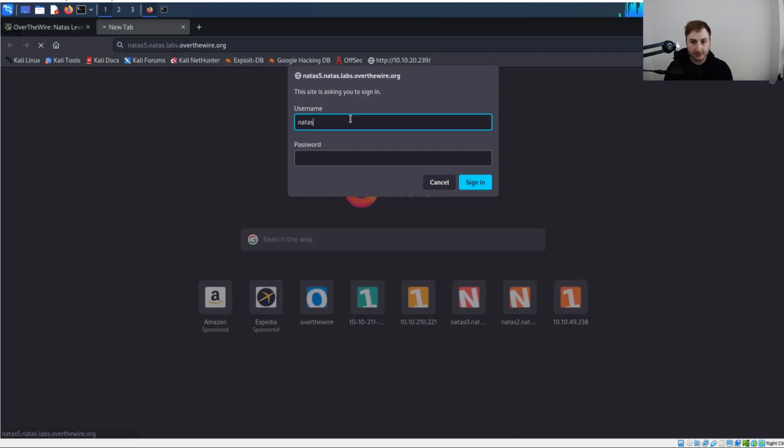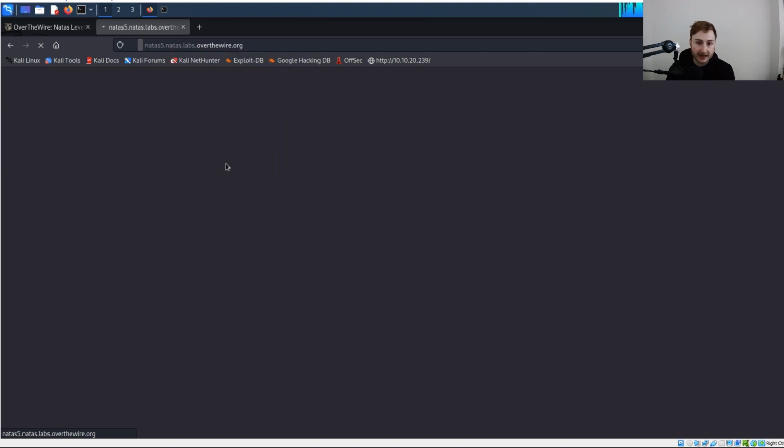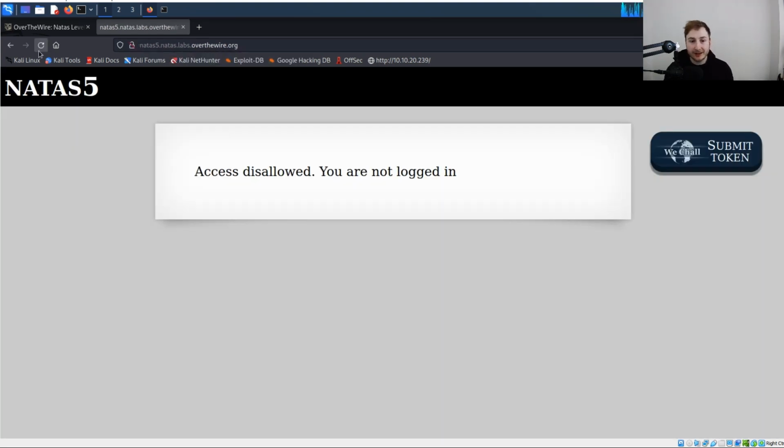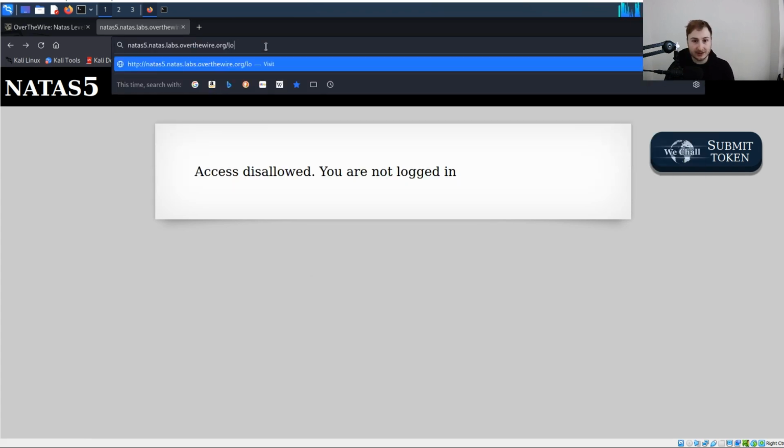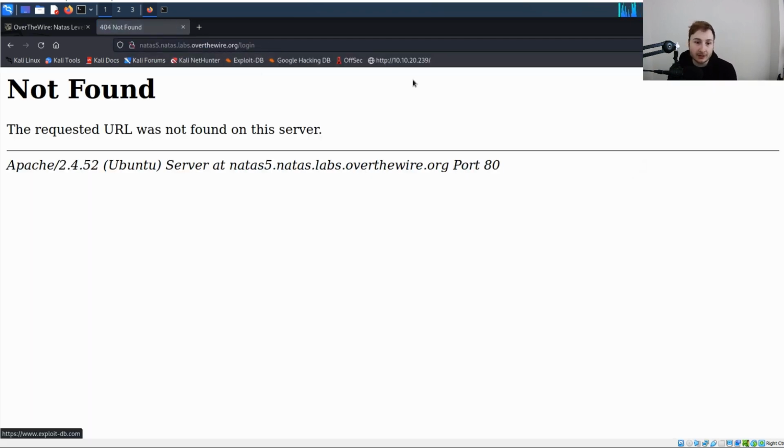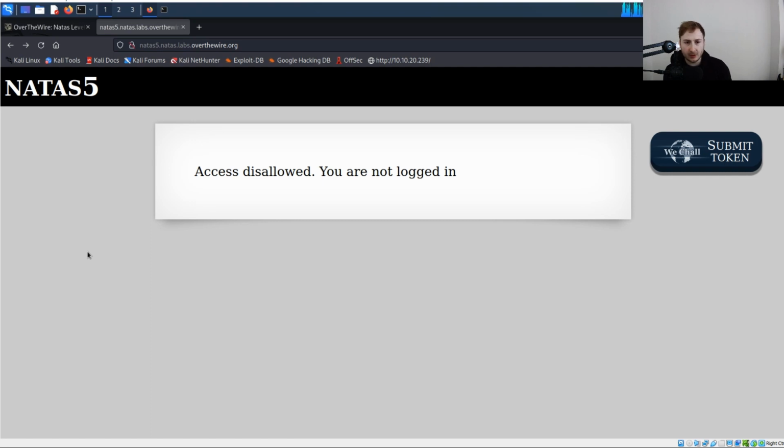And you can see we're getting prompted for the auth now, so I'll just paste in the password there. And you can see we've successfully authenticated, however, access disallowed. Apparently we're not allowed to log in, and I don't actually see a way to have us log in. I think one of the first things I checked was to see if there's a login page anywhere, but you can see we're getting a 404 here. The requested URL was not found on the server, so you see there's no login page for us to look at. There's no admin console or anything.